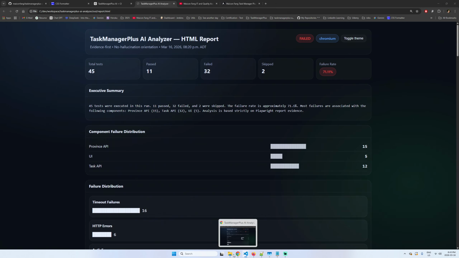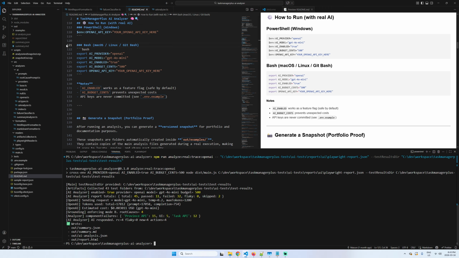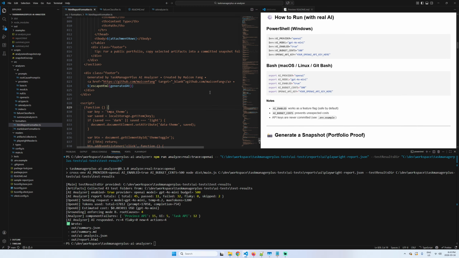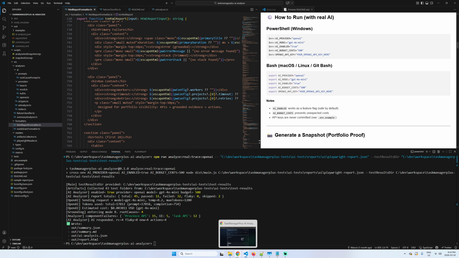Okay, this one is a project that has my tests as well. It's a different thing. Here it's just automation tests, and over here in a different project is my analyzer project. In here I have a lot of classes, a lot of files that are necessary to create the report as well. And you can see here a lot of HTML. I'm creating this report dynamically.